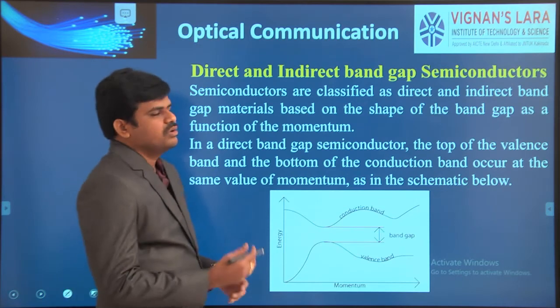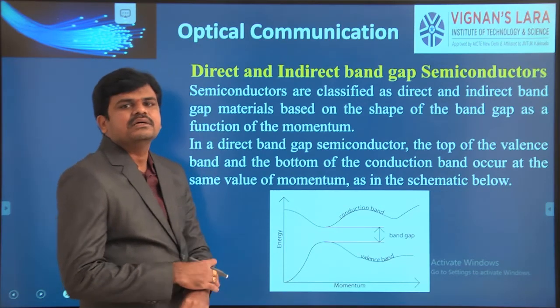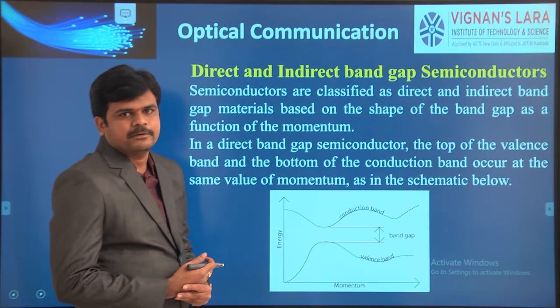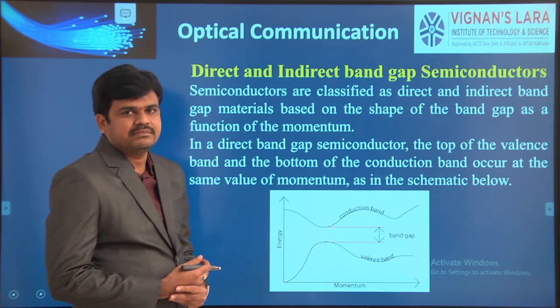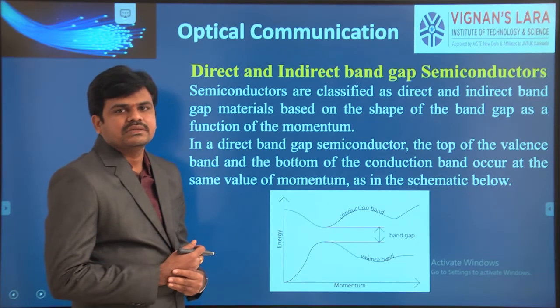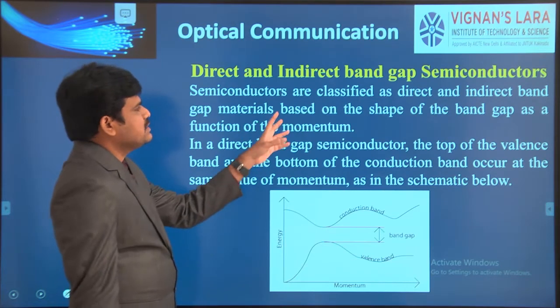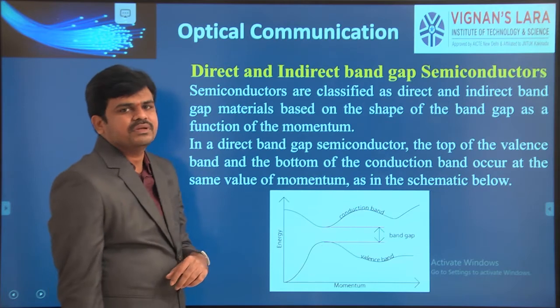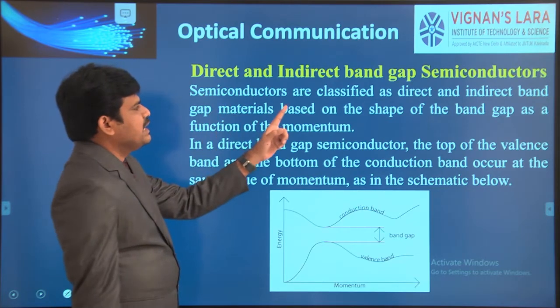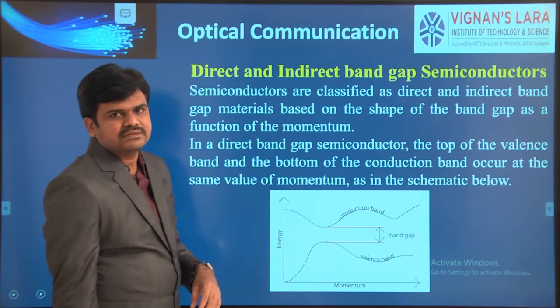Now we go further, learning the extensions of the energy band diagrams, or band gap related concepts. This is a new concept to you: direct and indirect band gap semiconductors.